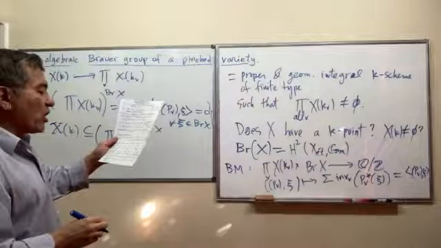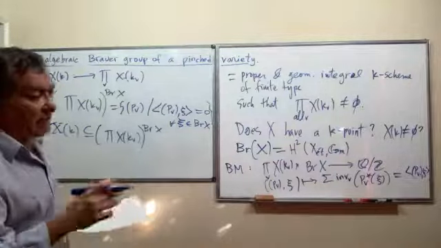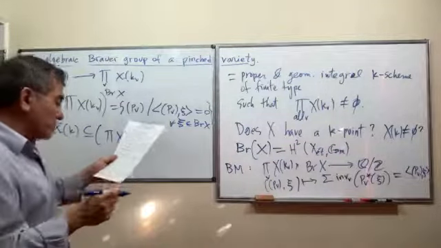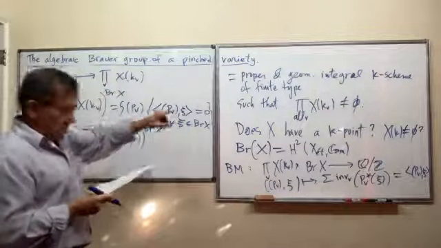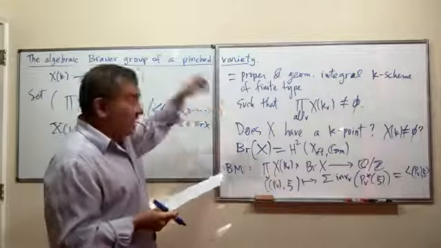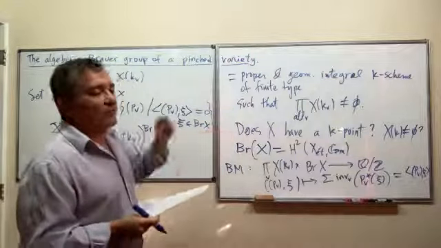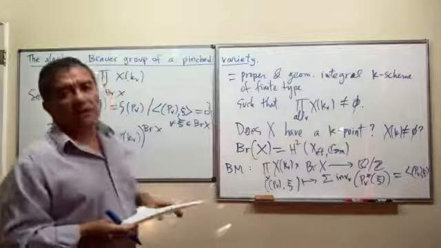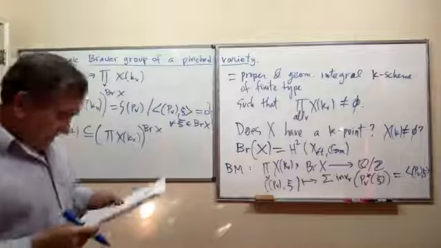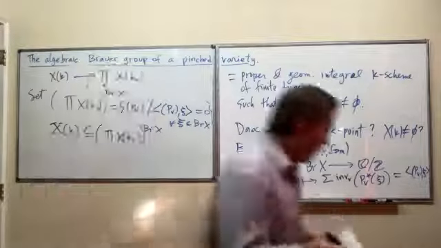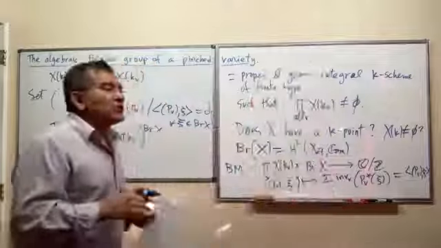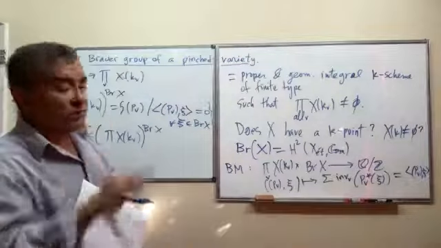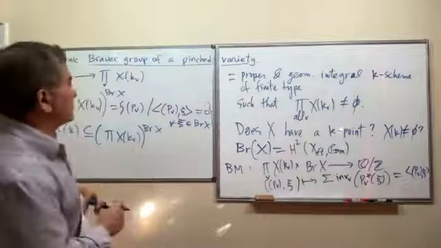But as far as I know, there are no studies when X is singular, when it has some singularities. When X is singular, then K is either a number field or a function field. So there's very little that has been done in that case. And in this talk, I'm just going to talk about the Brauer group of certain singular curves, of a singular curve in general.